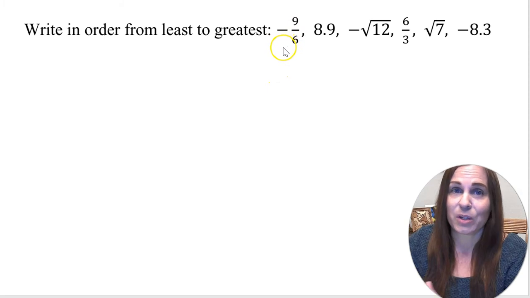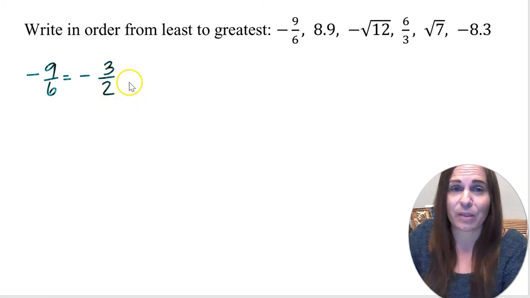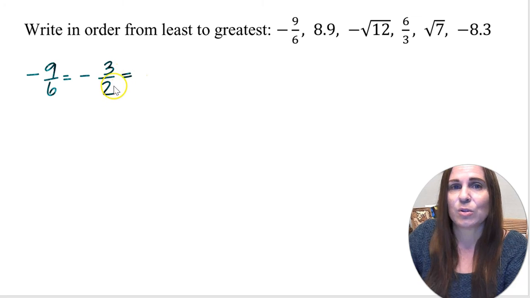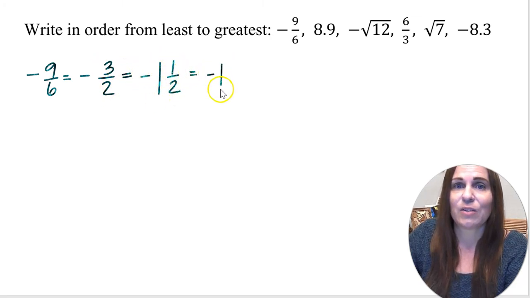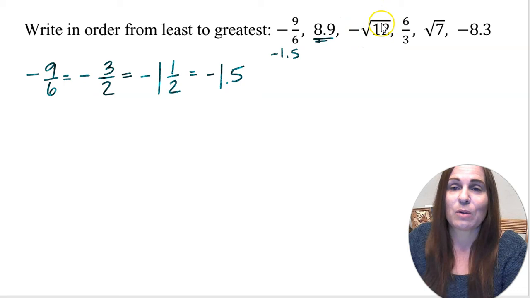So what helps, and what you saw with the last two examples, is for us to get a decimal approximation. So let's do that. -9/6. I can reduce that a little and write it as -3/2, right? By dividing both top and bottom by 3. And I know that 2 goes into 3 once with 1 left over. So that is -1.5. All right, so I'm going to write that here, -1.5. 8.9 is already written as a decimal. Nice. Negative square root of 12.